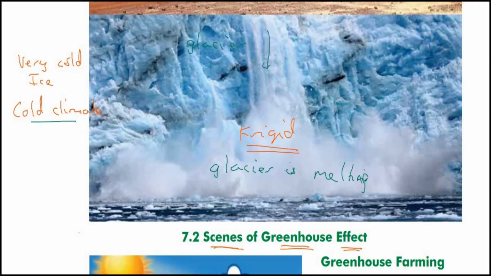And the melting of the glacier shows increasing temperature in this area. The temperature is rising in this very cold area, and the glaciers are melting. Again, very, very harmful for us.